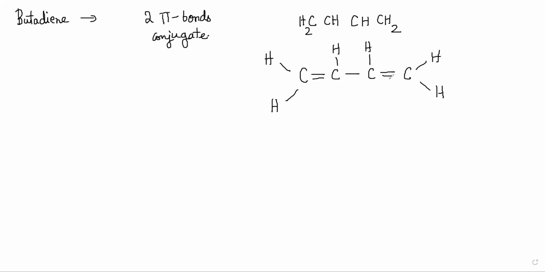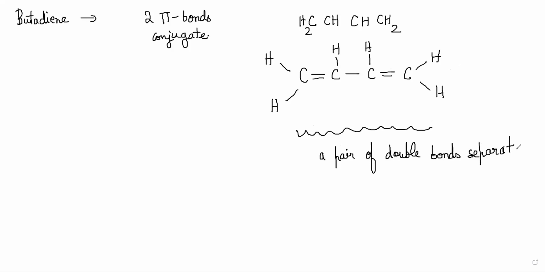So what happens in this particular molecule, whenever you have a system where there is a pair of double bonds separated by one single bond, right? That is a situation where you will find that conjugation starts to happen. And we will see why.